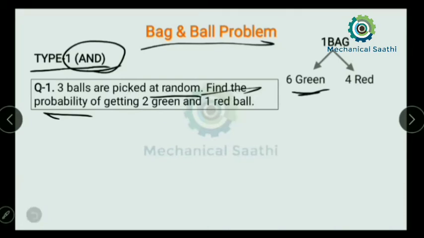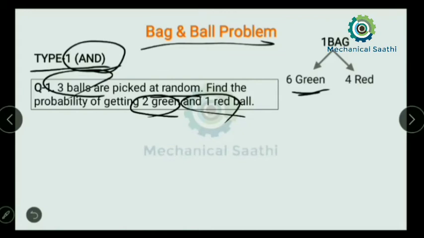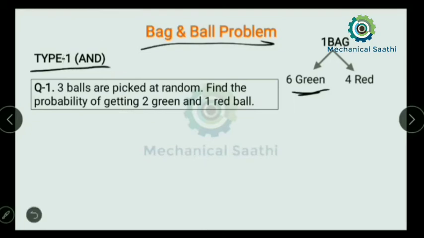So what is the probability of getting 2 green balls and 1 red ball if we pick 3 balls at random? Whatever the question asks is the favorable condition, so we can write the question value over here.